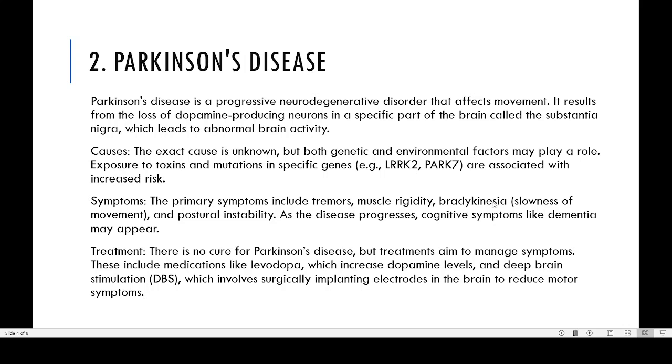So the exact causes of this Parkinson disorder nobody knows, but both genetic and environmental factors may have a role, because in families where a father or grandfather has this problem, there is a higher chance that children can also develop a similar kind of problem. Similarly, exposure to certain types of toxins or certain genetic mutations like LRRK2 and PARK7 also increase the risk of Parkinson disorder.